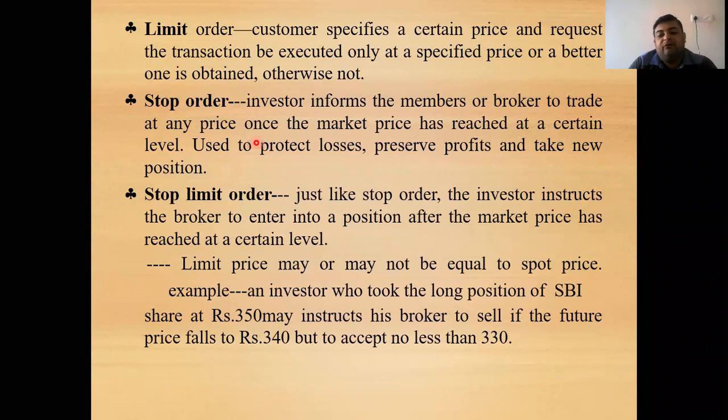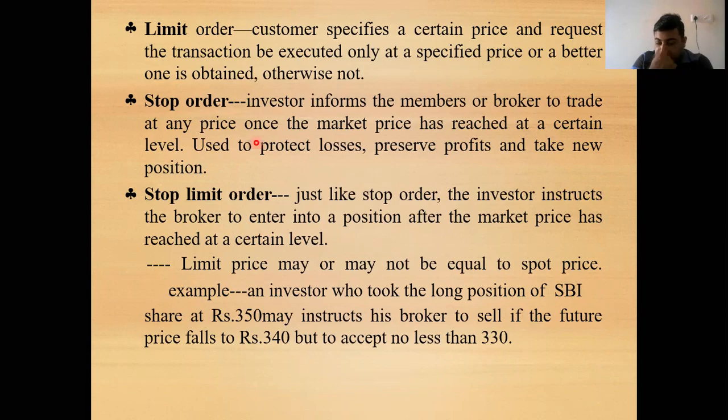Now he has given the instruction to the broker to trade at any price which is above 3 or above 5 rupees per share. If the price has reached rupees 5 per share, it is the responsibility of the broker to execute that and preserve the profit.